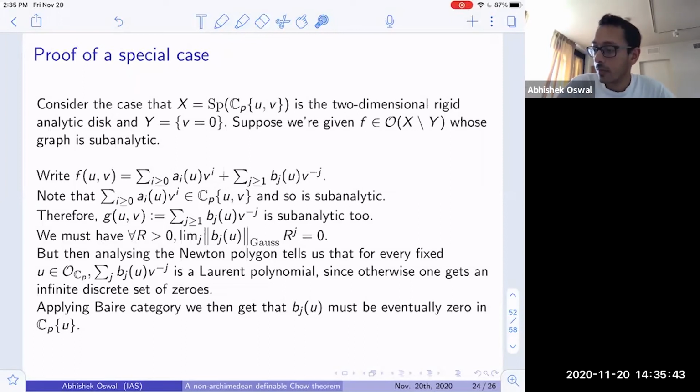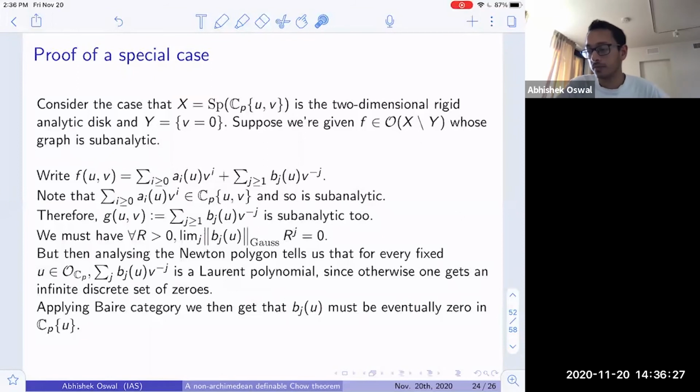And then one notes that this part here, the positive part, the powers of v occurring here, actually belong to the Tate algebra. And so this part here is already subanalytic. And so therefore, one can just look at this part here, g(u,v) equals the sum of b_j(u) v^(-j). So this is also a subanalytic function now. But now, since this function converges everywhere except for v equals 0, one gets this thing here.